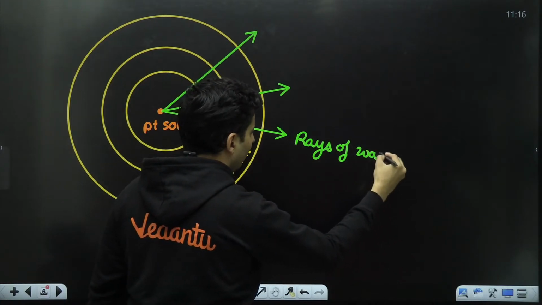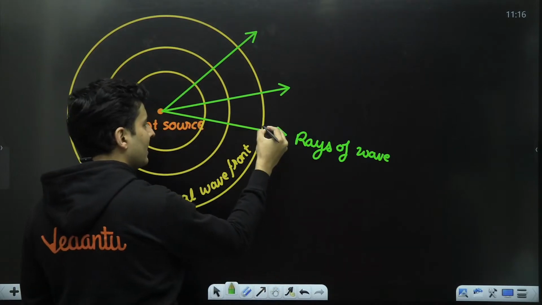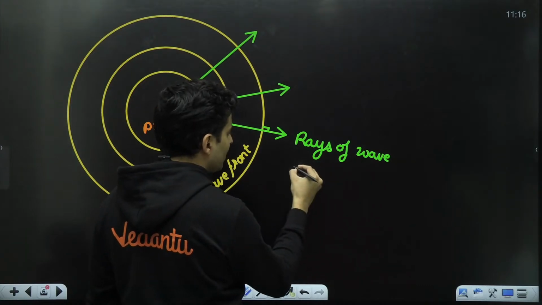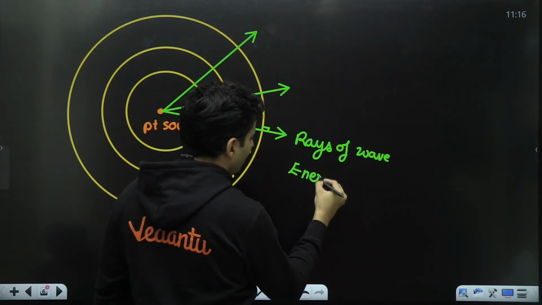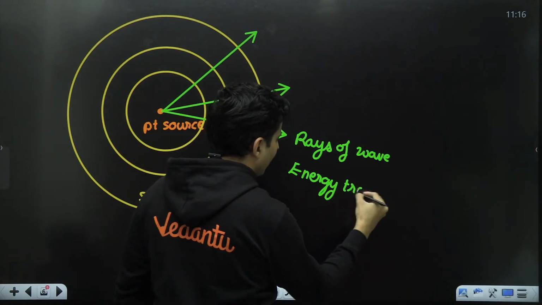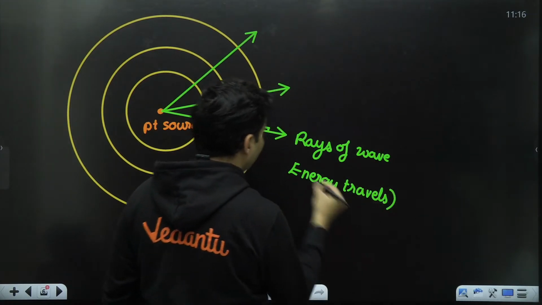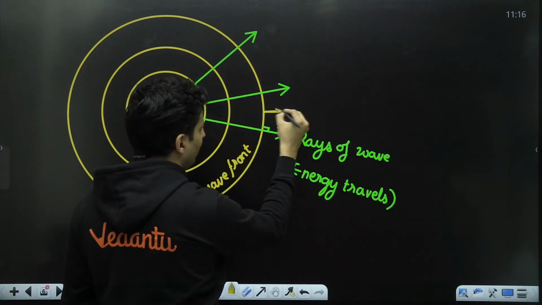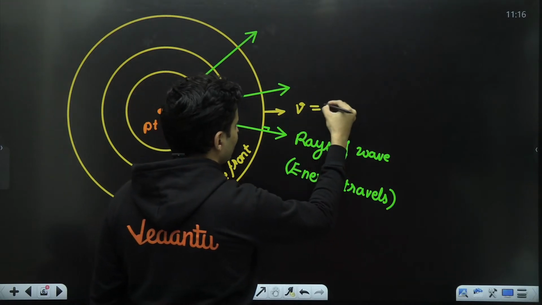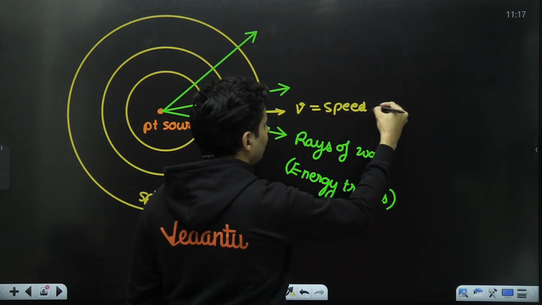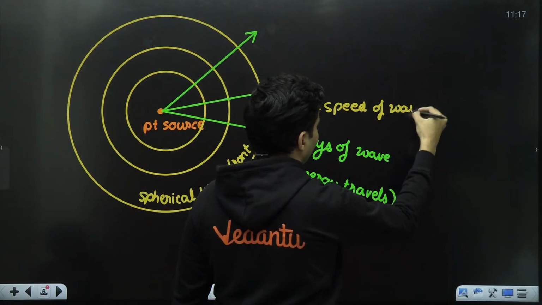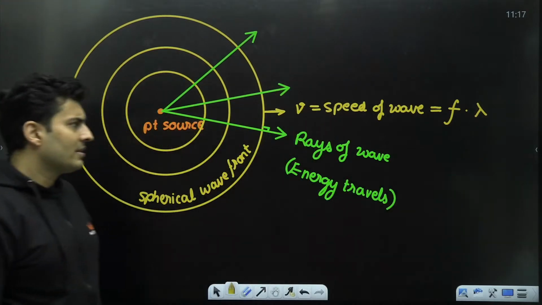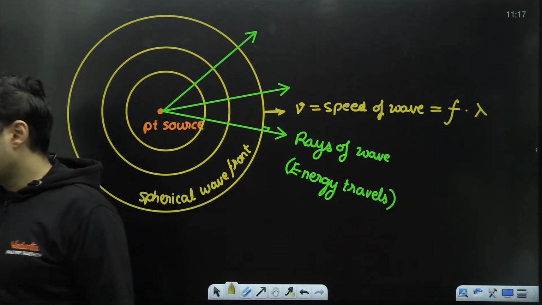So it is the rays of that particular wave. These rays are always perpendicular, and also notice it's the same direction in which the energy will travel. The energy travels exactly in this particular direction. Also, the speed with which the wavefront moves is basically the speed of the wave. The speed of that particular wave, which we have already seen, is the frequency times the wavelength.